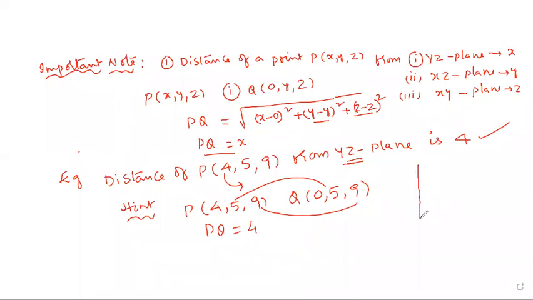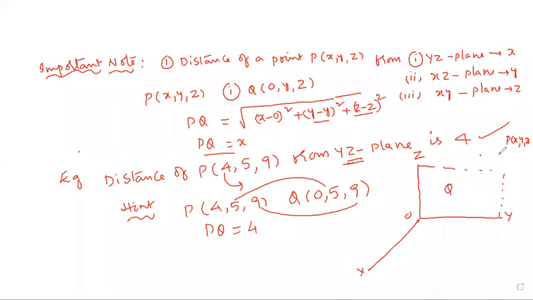Right. So how can you see that this is right? See, this is the y axis, this is the x axis. P is a point in the space, P is x, y, z, and this is the YZ plane.